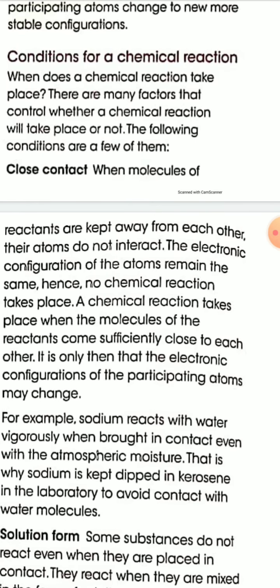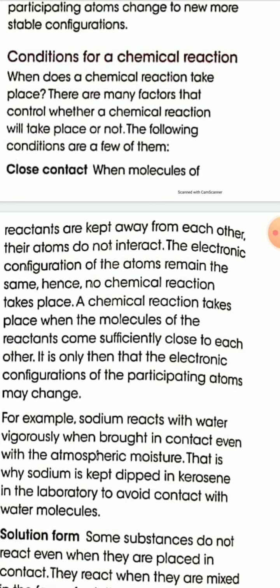Now, conditions for a chemical reaction. There are many factors or conditions that control whether a chemical reaction will take place or not. These conditions are: first, close contact.